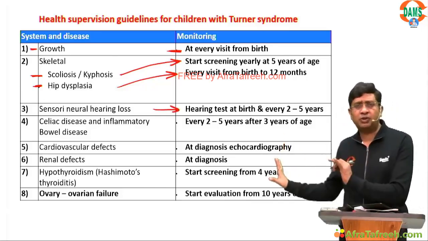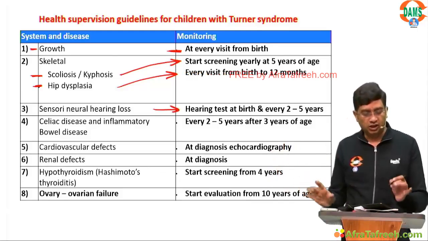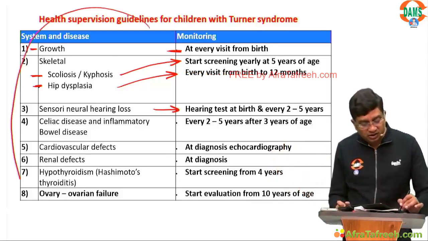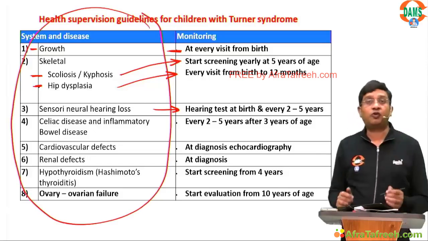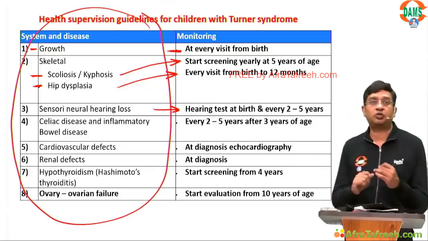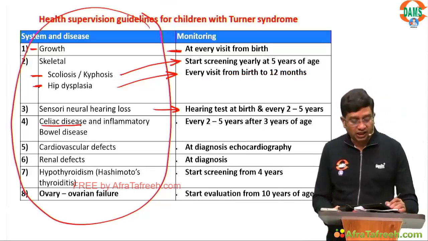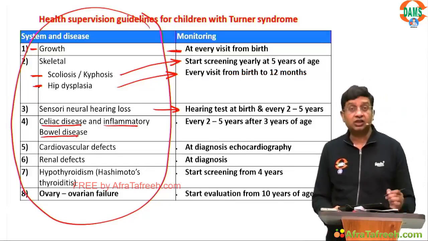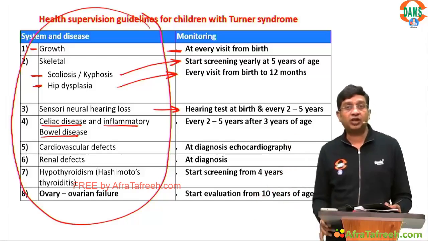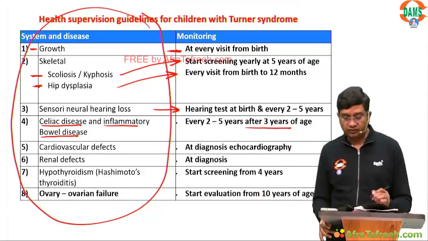Even if you don't remember the timings, do not worry at all. Please do remember what we screen for in Turner syndrome. Then celiac disease and inflammatory bowel disease: you need to screen every 2 to 5 years after 3 years of age.